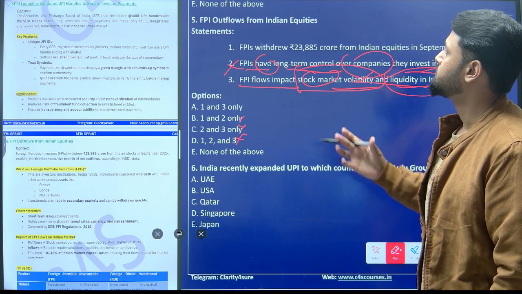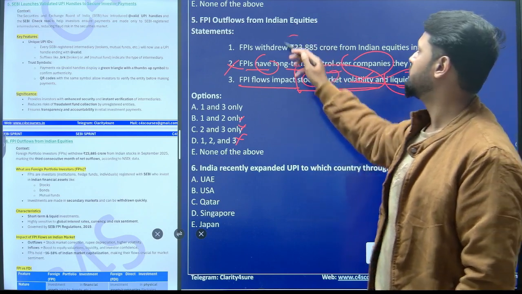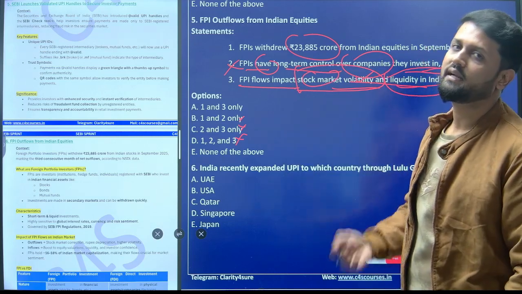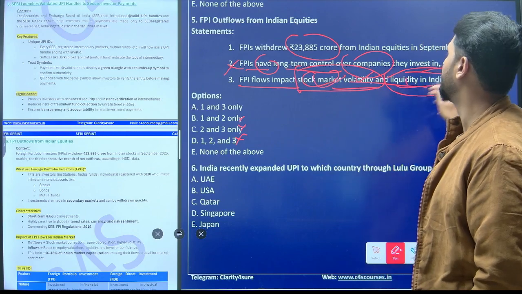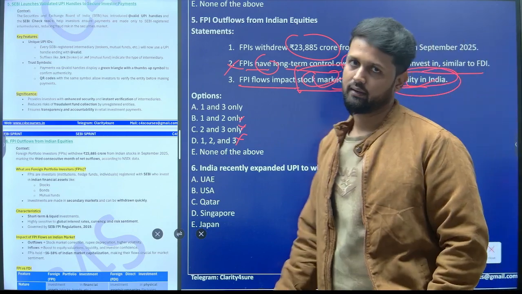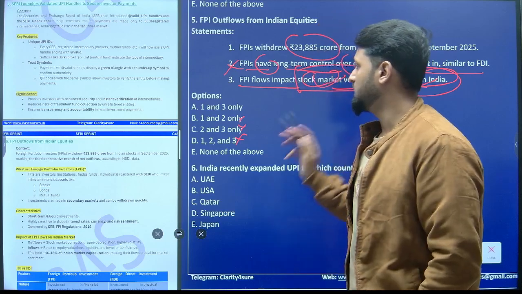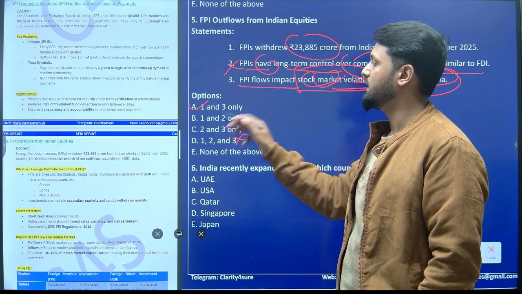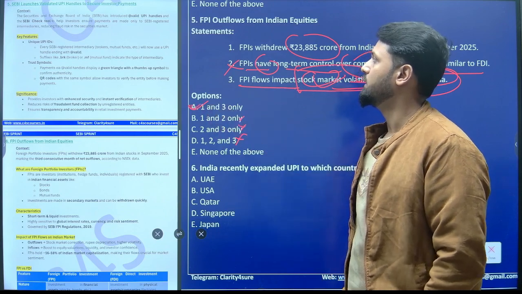Wherever there is withdrawal of such a big amount from the Indian market, the impact will be directly seen in the stock market and liquidity in the Indian market, right? So your third statement is also correct. So your correct answer here will be option number A, right?